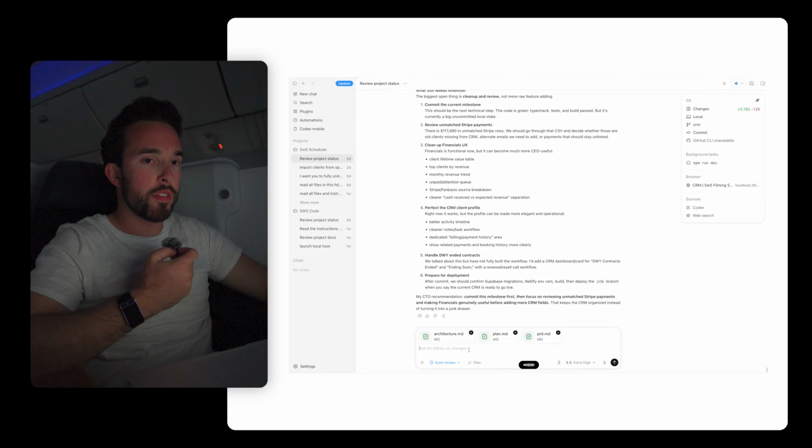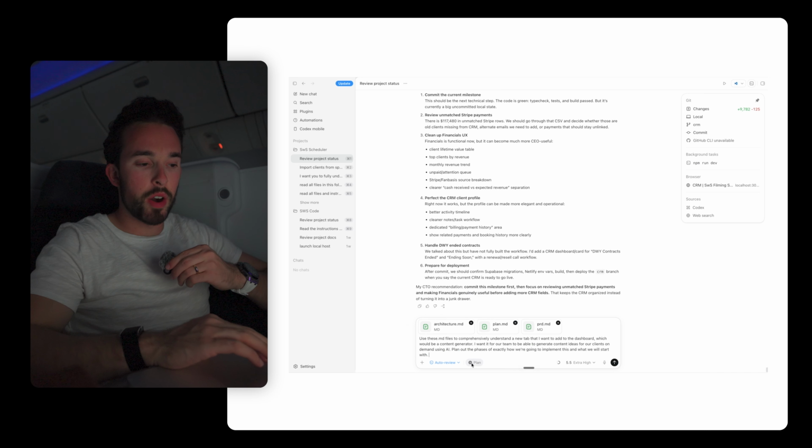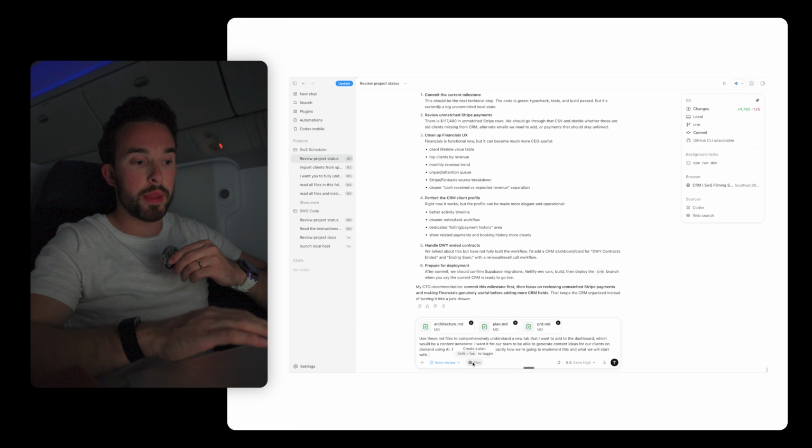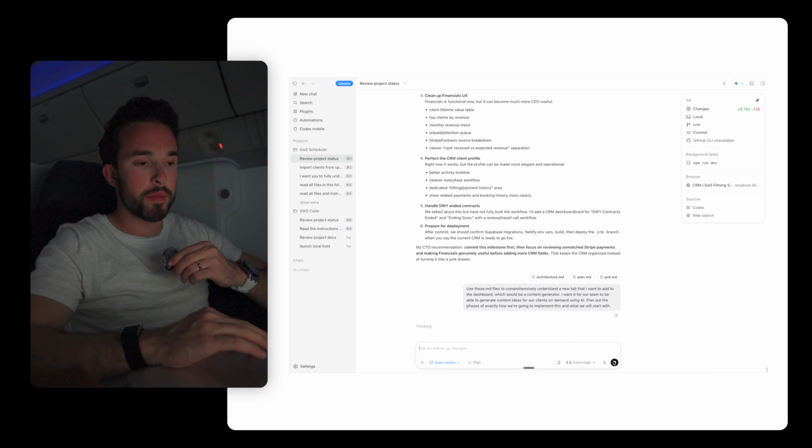And I want it for our team to be able to generate content ideas for our clients on demand using AI. Plan out the phases of exactly how we're going to implement this and what we will start with. And because we are in planning mode, we can just go ahead and send that.